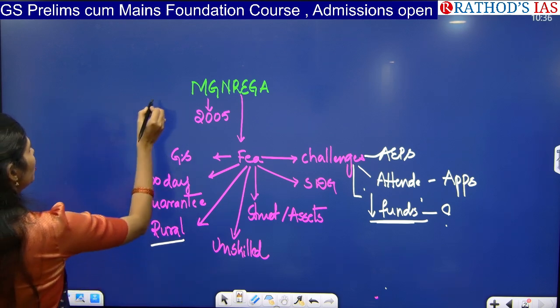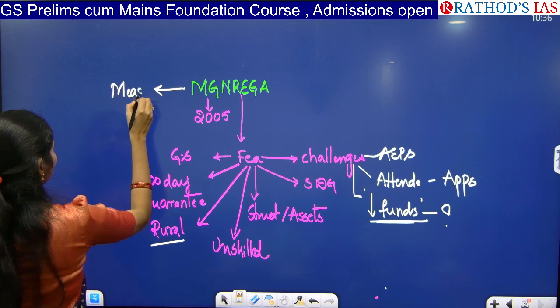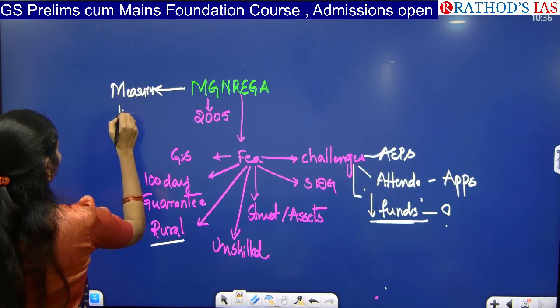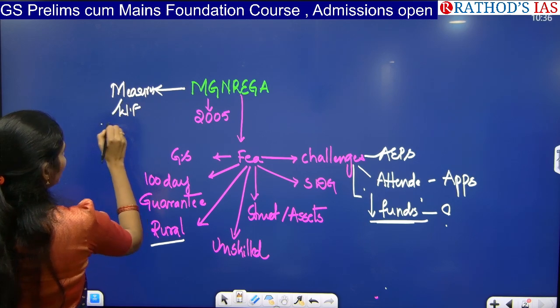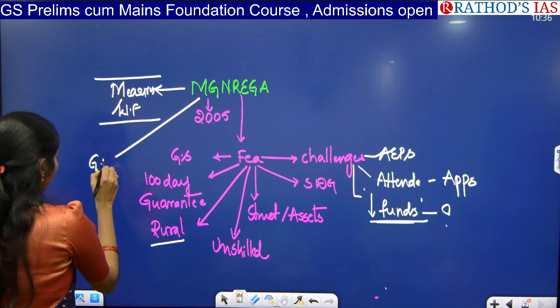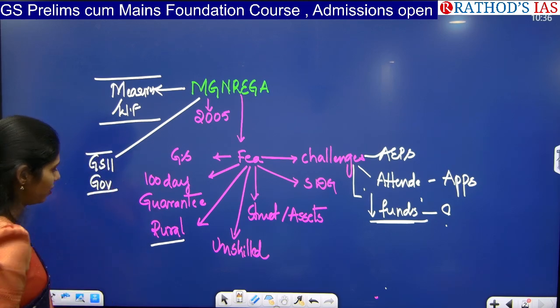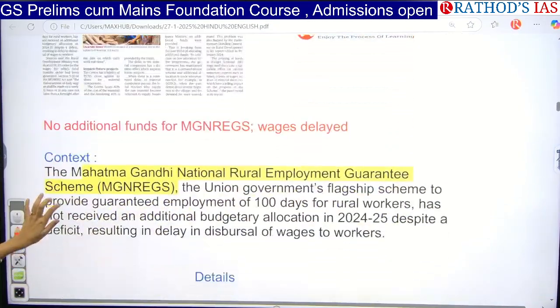Okay, so here you have to see what measures can be taken. What are the measures, or what is the way forward? So this is your work now. And this topic is important from the GS paper 2 governance point of view. Okay, now let us see this article in detail.